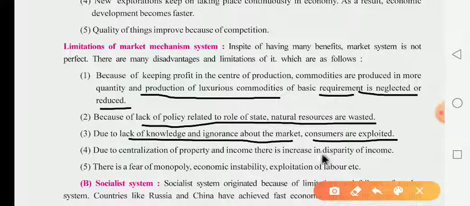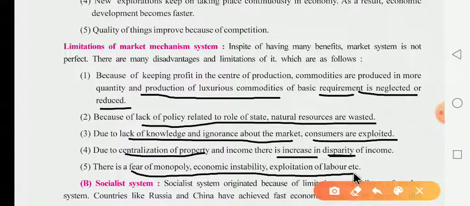Here, with the centralization of property, you have to see the increase in disparity of income. Disparity of income means differentiation. What is the meaning of disparity in Hindi? Asamanta. It means the richer become richer in their property and the poorer become poorer in their property. That's why there is an increase in disparity of income, and there is the fear of monopoly, economic instability and exploitation of the laborer.